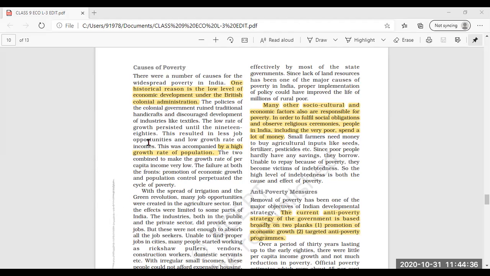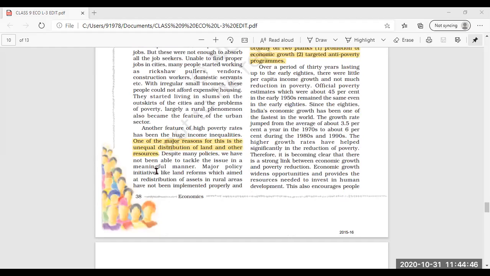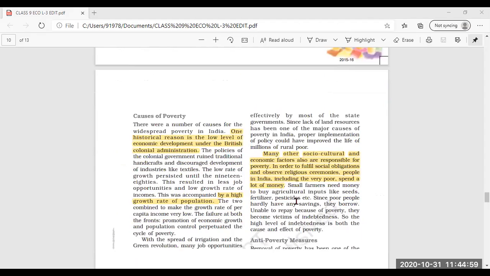Then huge inequalities were also there. The high growth rate of population was also a main cause of poverty. One of the major reasons was the unequal distribution of land and other resources. These all were the causes of poverty.